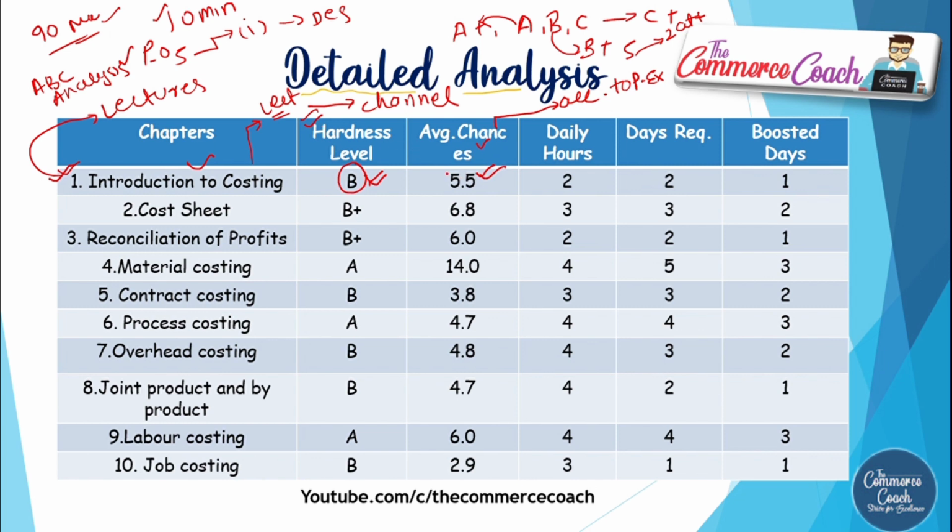Now, if this chapter has an average of 5.5, and you have to study daily for 2 hours, and for how many days? 2 days. It means you have to study this chapter for 4 hours totally, but over 2 days, as you have other subjects as well. That is why I mentioned daily hours too.